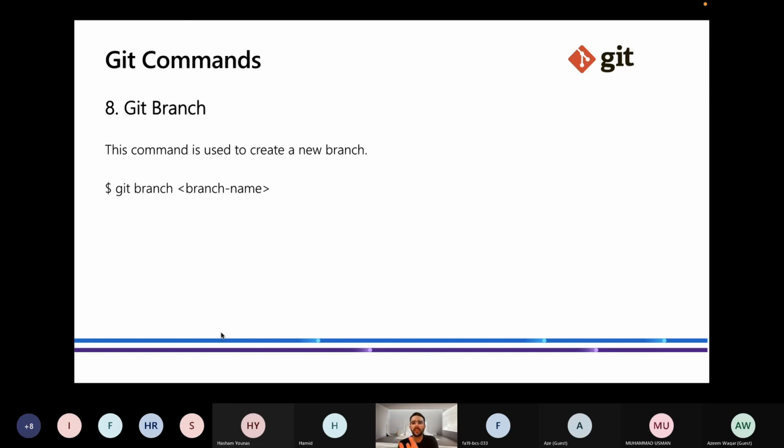So you are currently working on that button functionality. You made a branch for the button and you are working on that branch. Suddenly the company calls you, hey, we are in an emergency, we need to do another work right now.